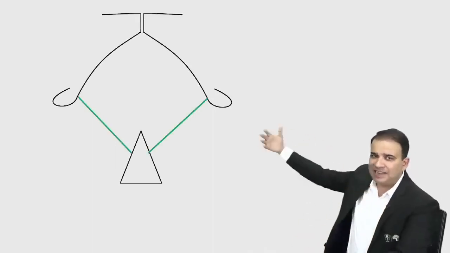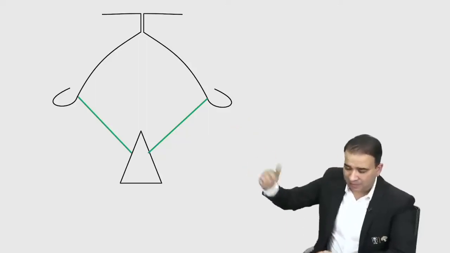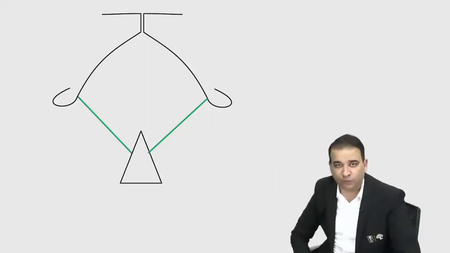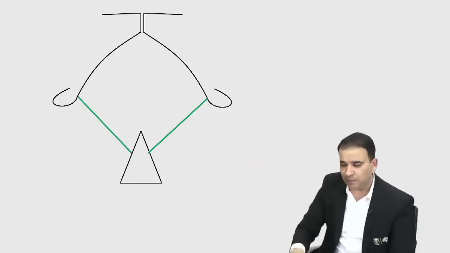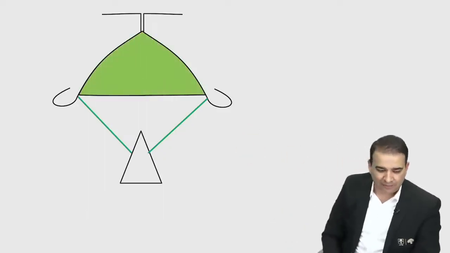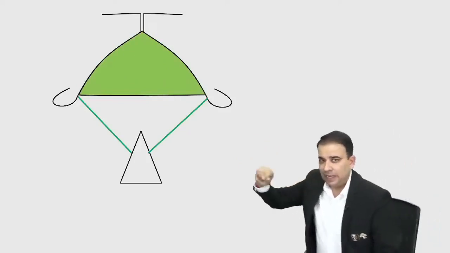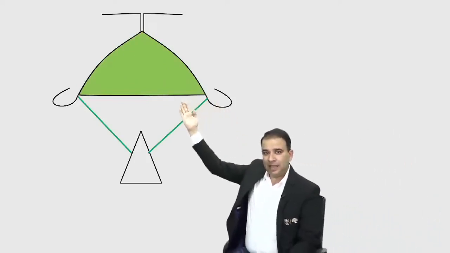Now suppose this is the pelvic diaphragm, and below that, when I say below, I am talking about inferior, that means more superficial. So more superficial, or below the pelvic diaphragm, there is another diaphragm called the urogenital diaphragm. This urogenital diaphragm is basically made up of two layers. There is a superior layer of the urogenital diaphragm, and this one is the inferior layer.